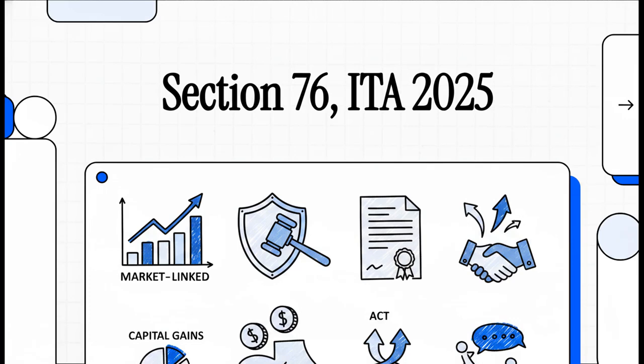Welcome! Today we're jumping right into a super important provision in the new Income Tax Act 2025, Section 76. This section is all about how you calculate capital gains on market-linked debentures. Now, for any tax professional, advisor, or even a serious investor, getting a handle on this section isn't just nice to have, it's essential. Okay, let's get into it.